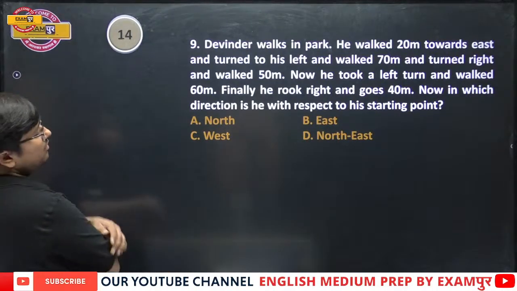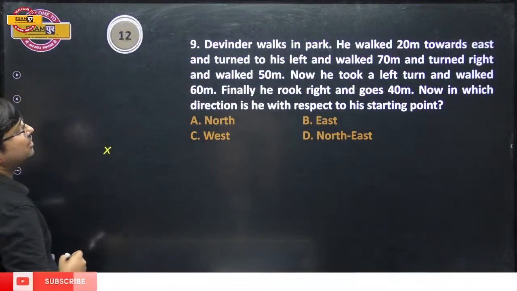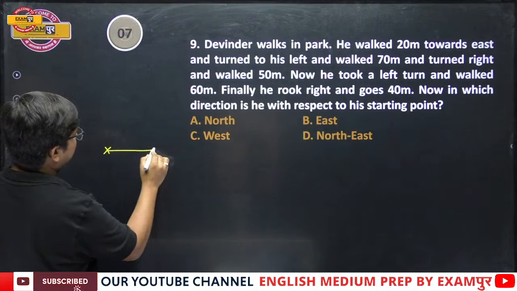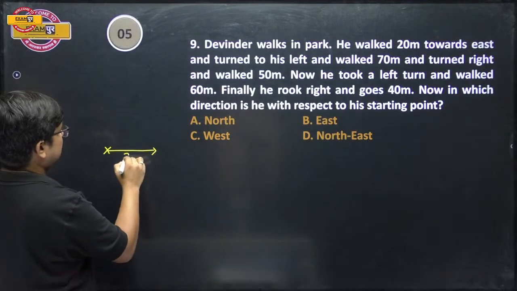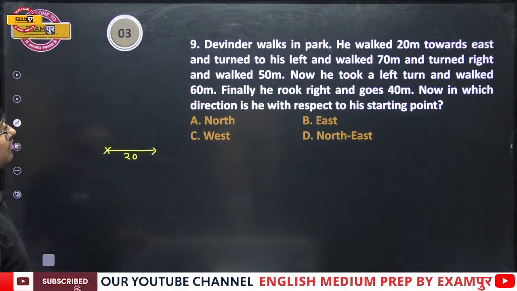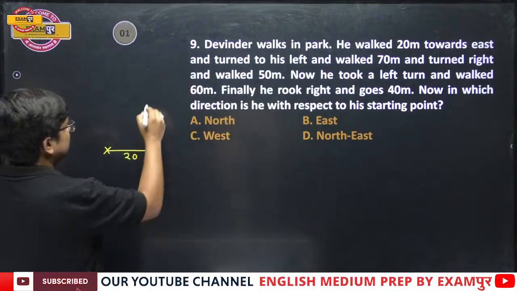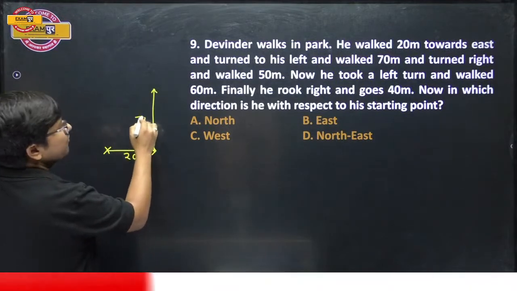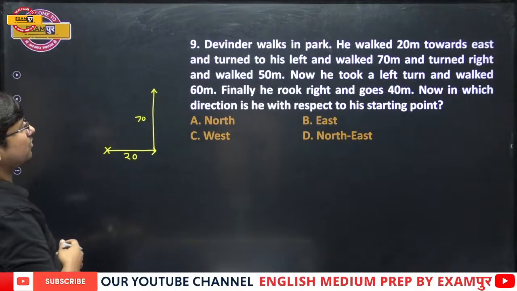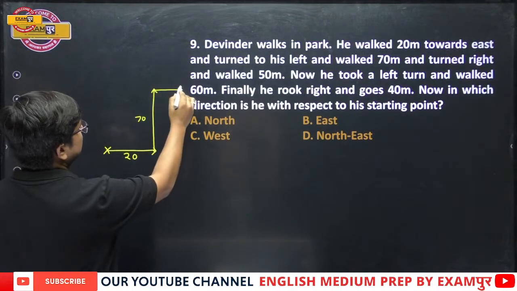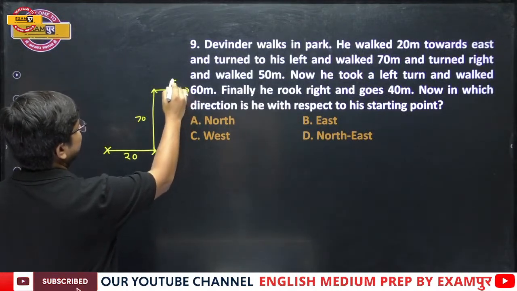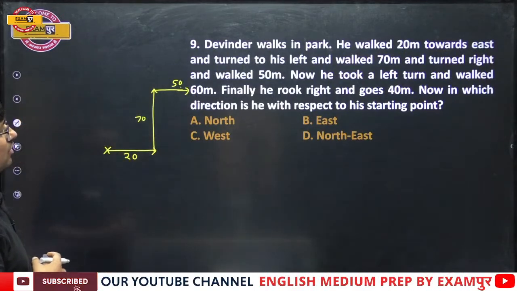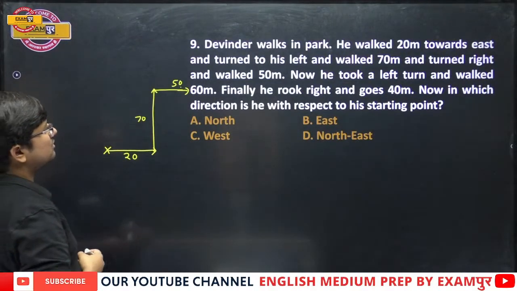Devinder walks in the park. Now suppose this is the starting point. He walked 20 meter towards east. Okay. And turned to his left and walked 70. Fine. Then turns right and walks 50. Let me take 50 this due to shortage of space. Okay. Now he took a left turn and walked 60.